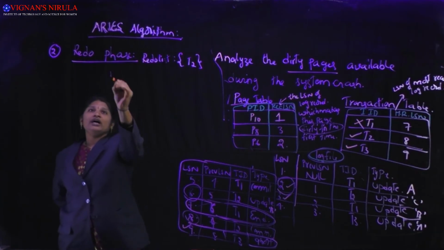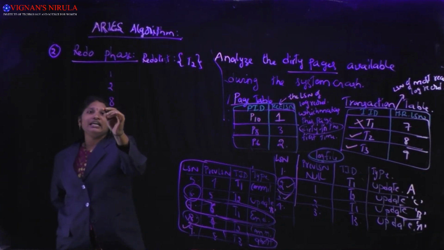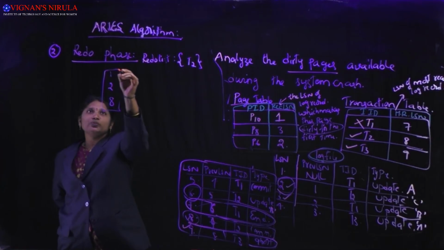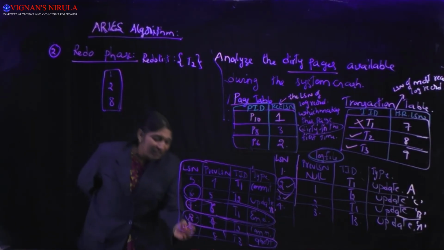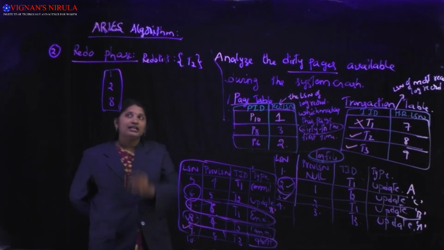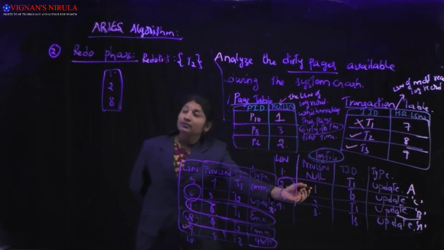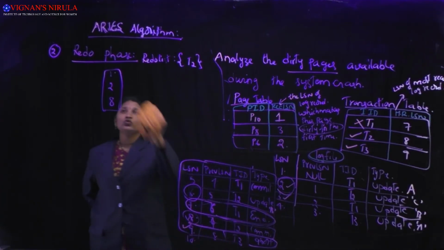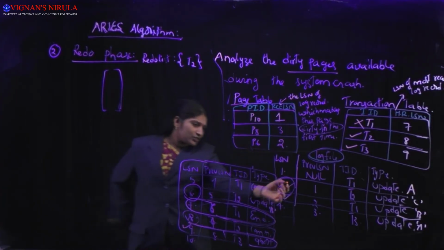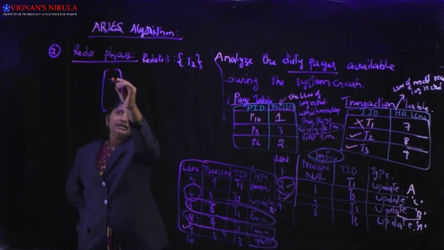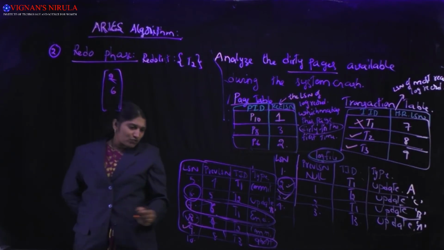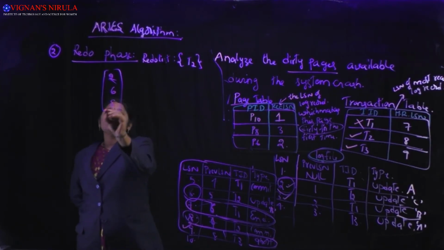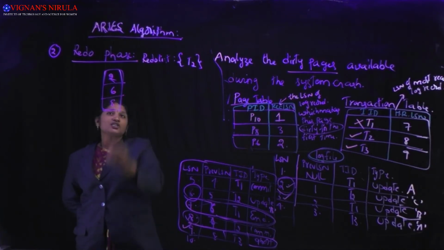So log records 2, 6 and 8 should be written again to the log file with new LSNs, starting with 10. The first one is not 1, it is 2. What is the next log record written by T2? That is 6, and the next log record is 8. All of the actions of these log records must be redone.